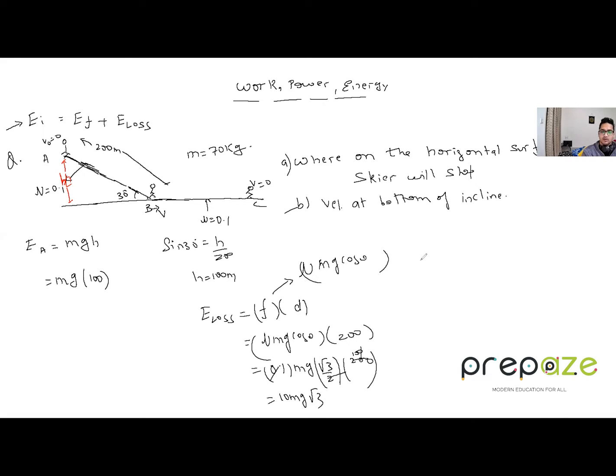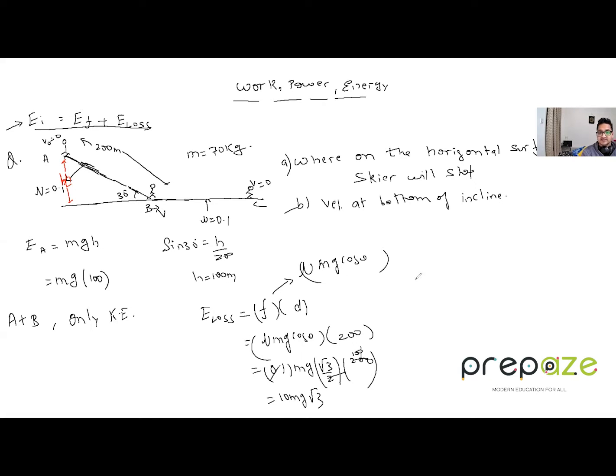Alright. Now, what is the EF now? EF is basically the final kinetic energy where it reaches at the point B. Right? Because when it reaches at the point B, there is no another energy basically. So we are just talking about the gravitational potential energy and the kinetic energy, right? So at B, it will have only kinetic energy. Only kinetic energy is there. Clear? So let's use this equation.